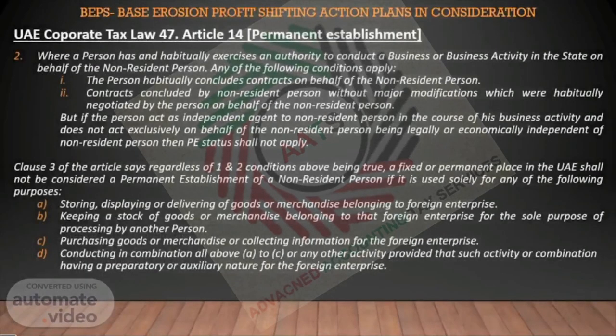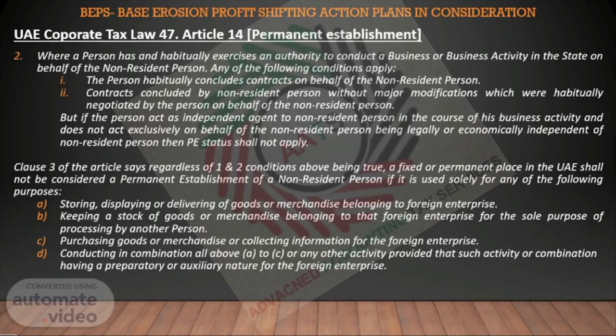Second, where a person has and habitually exercises an authority to conduct a business or business activity in the state on behalf of the non-resident person, and any of the following conditions apply. The person habitually concludes contracts on behalf of the non-resident person. Or contracts are concluded by the non-resident person without major modifications, having been habitually negotiated by the person on behalf of the non-resident person. But if the person acts as an independent agent to the non-resident person in the course of his business activity and does not act exclusively on behalf of the non-resident person, being legally or economically independent of the non-resident person, then PE status shall not apply.